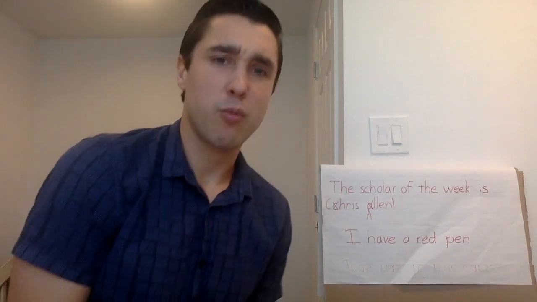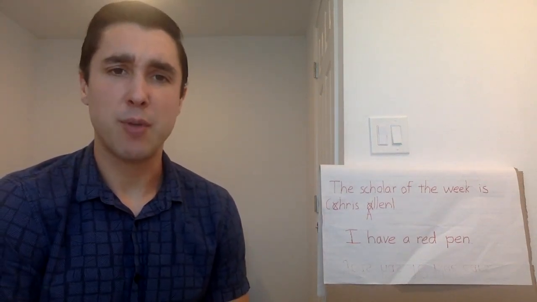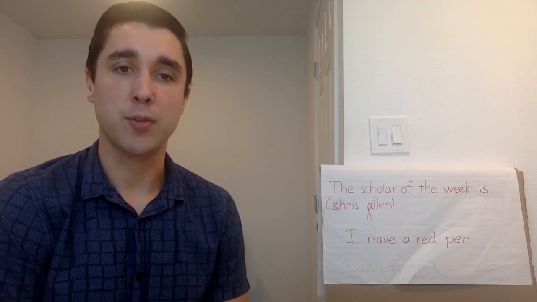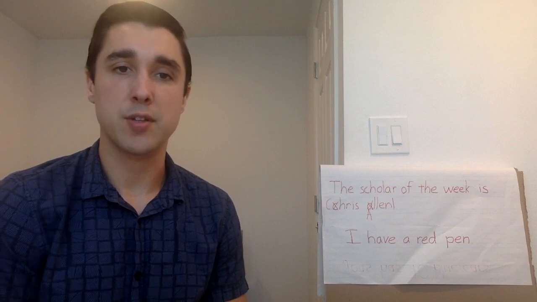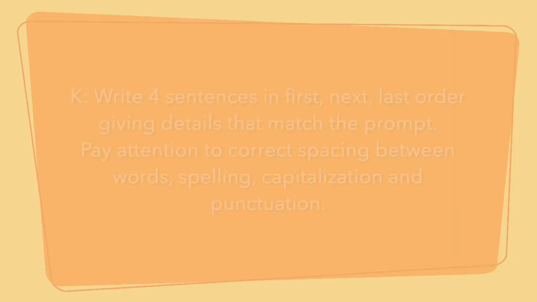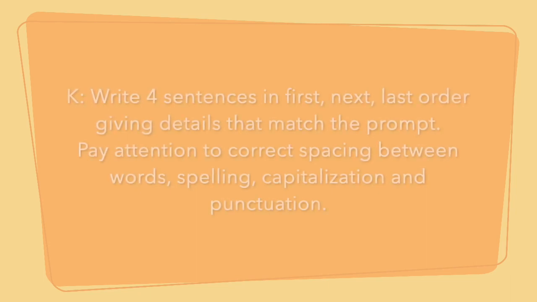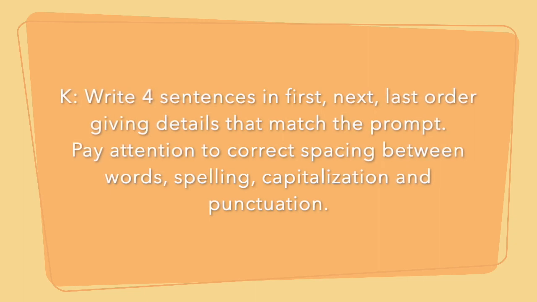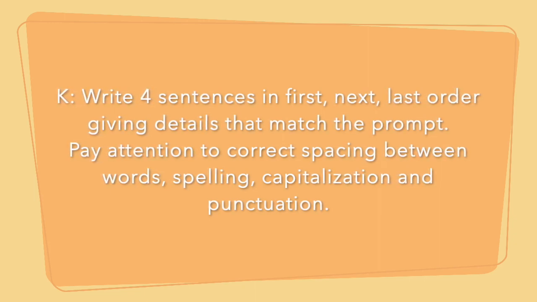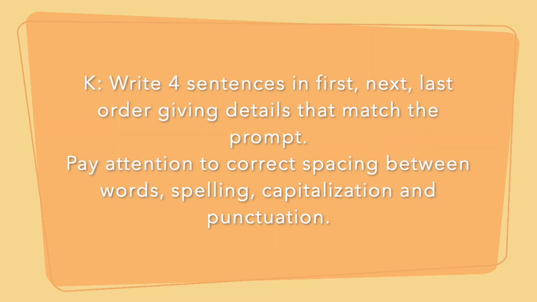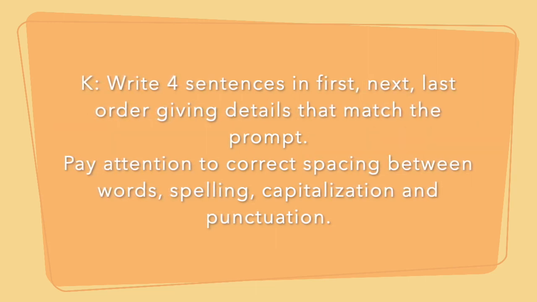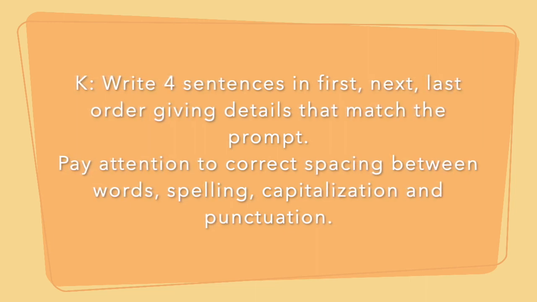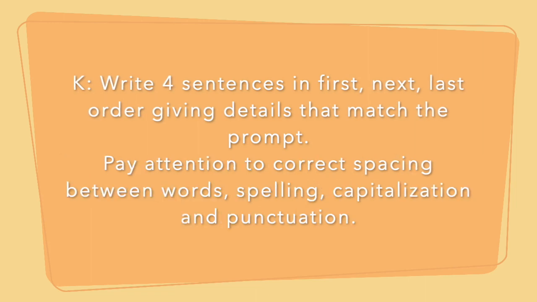All right, guys, so let's get started with our writing response today. As always, I'm going to go over what is required of you when you answer these writing prompts. So, kindergarten, as always, you're going to be writing a four-sentence response in first, next, and last order, responding to the prompt that I give you here in just a second.